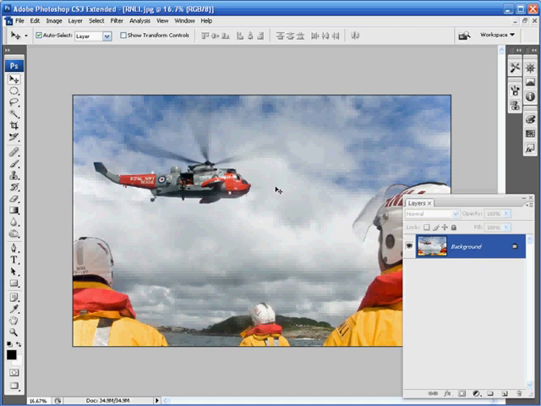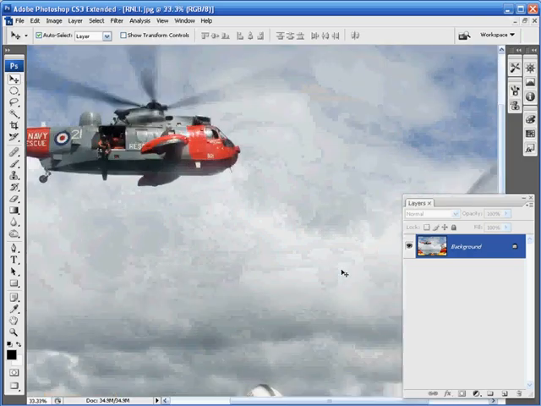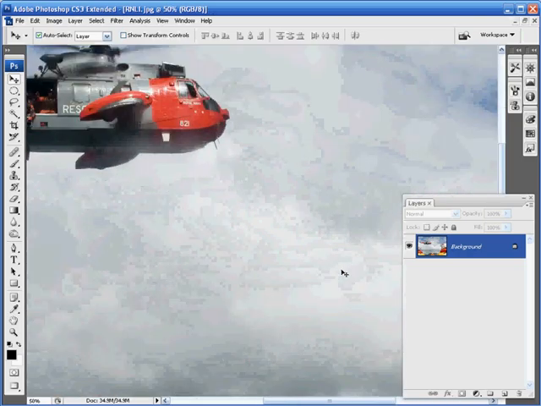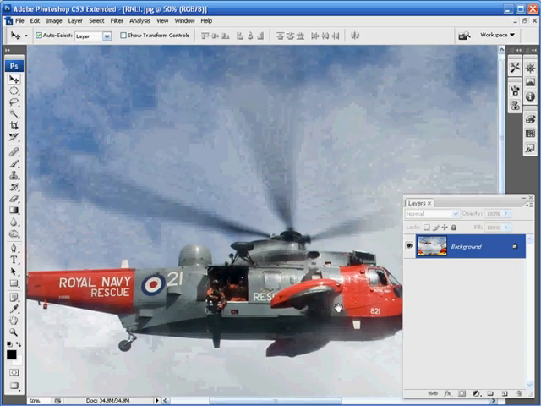Right then, let's get stuck into this technique and use feathering to its full advantage to help us soften our selection edges and rescue this photograph that's lacking in contrast. Open the file rnli.jpg into Photoshop from the Start Images folder on the DP CD. Zoom in to 50% by hitting Ctrl and plus a few times on your keyboard, and then hold down spacebar just to move through the image with the hand tool, scrolling up to the helicopter's rotary blades.